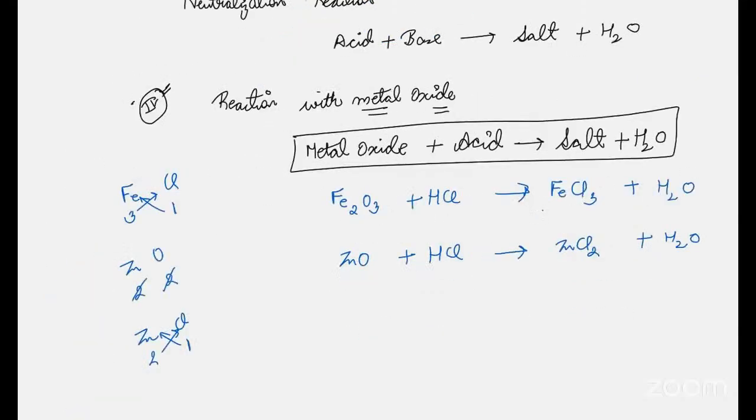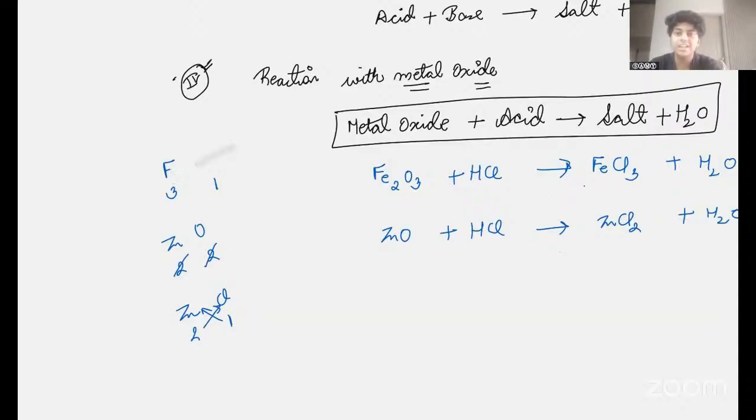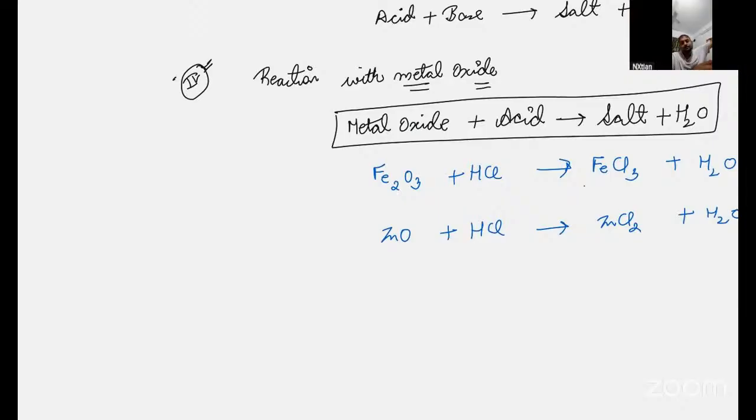Gitika, did you understand this thing? Yes, sir. Can you solve this? Ferric oxide plus HNO3 gives what? What is the formula of ferric oxide? What is the valency of ferric? Ferric plus 2, oxide minus 2. FeO plus HNO3. So you try to make it.